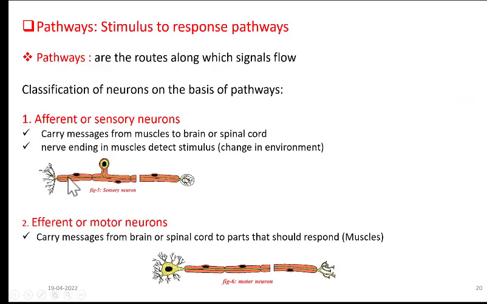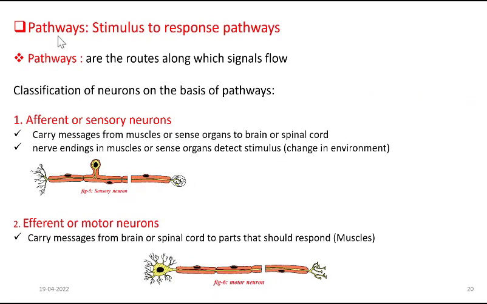Sensory neurons are also called as afferent neurons. They carry messages from muscles or sense organs to brain or spinal cord. The nerve endings in muscles or sense organs actually detect stimulus, that is changes in the environment, and send that information to brain or spinal cord. Here the nerve endings in muscles or sense organs means nerves diffused throughout the muscles and sense organs. These diffused nerves carry messages from these muscles and sense organs and send that information to brain or spinal cord. Got it?